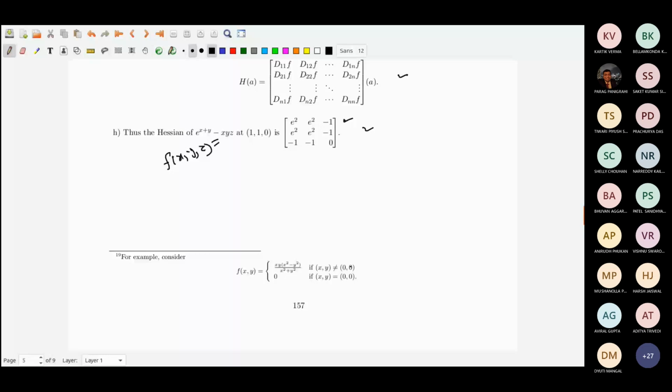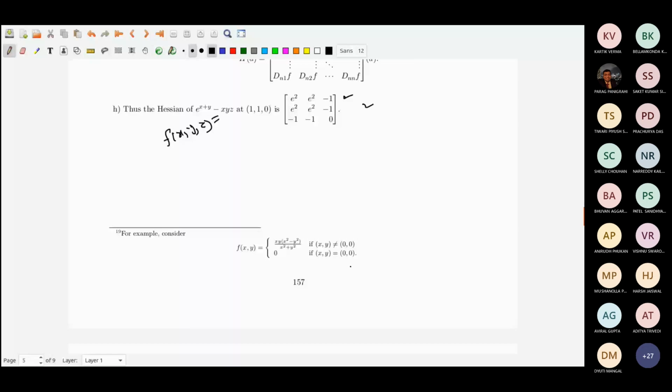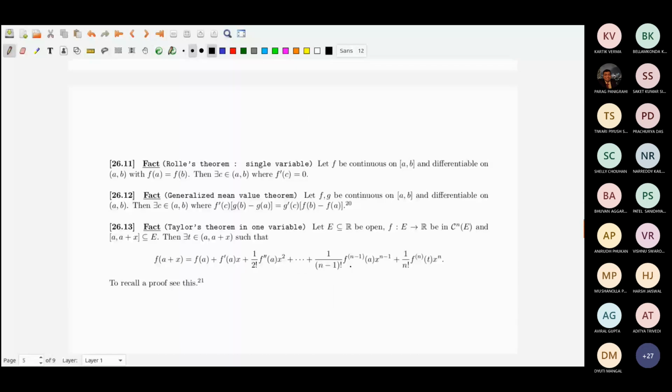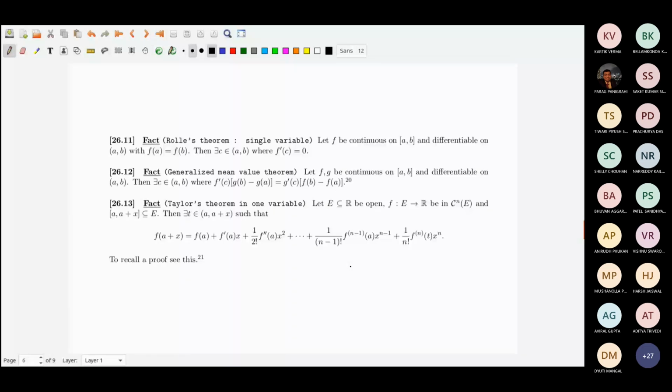Now we will come to something that is more relevant. Everything is relevant, but we are slowly recalling all these things. We used to learn Rolle's theorem.